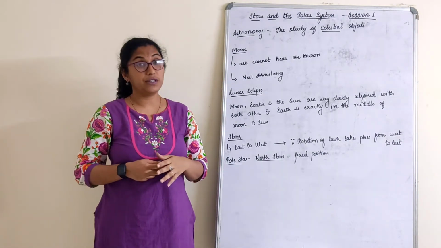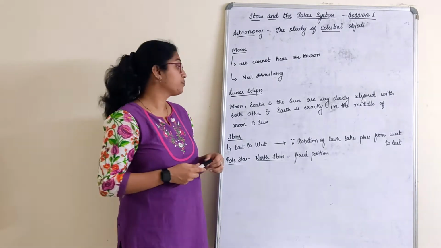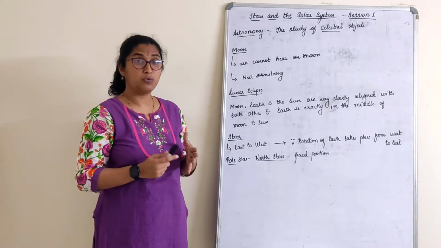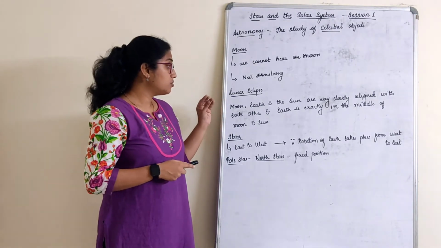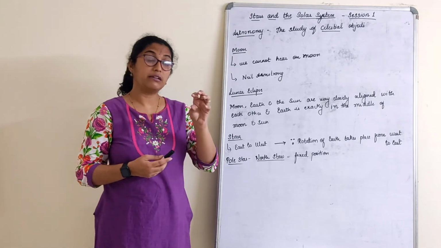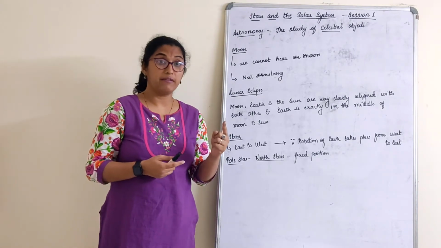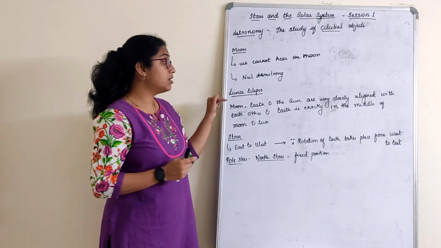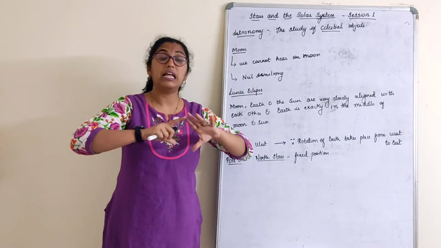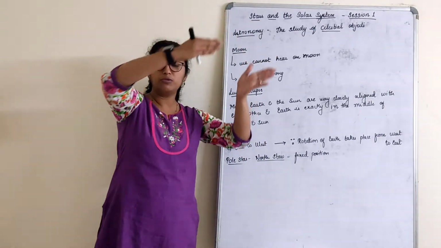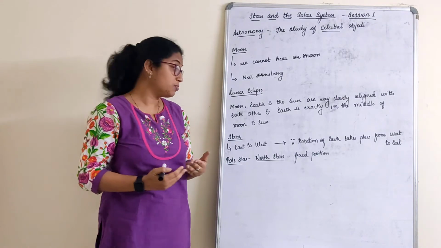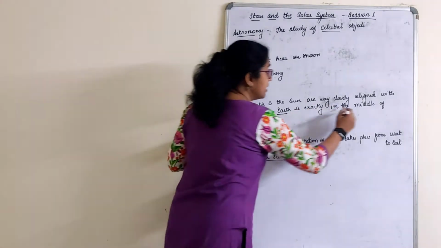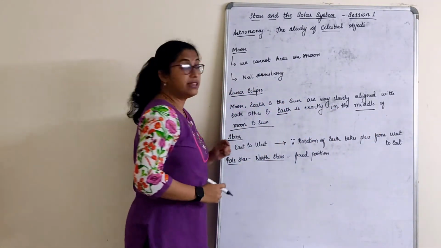Neil Armstrong was the first person to land on the moon. Then one more concept about the moon is the lunar eclipse. So what is a lunar eclipse actually? Lunar is related to the moon. Solar is related to the sun. In a lunar eclipse, the moon, earth and sun are very closely aligned to each other. Aligned means almost in a straight line, in such a way that the earth is exactly in the middle of the moon and sun.